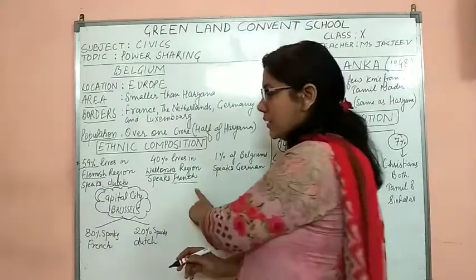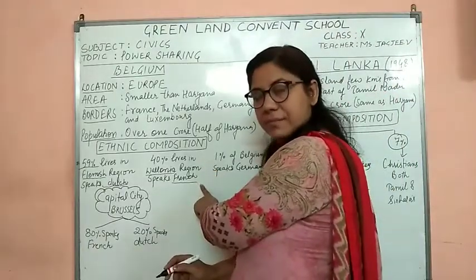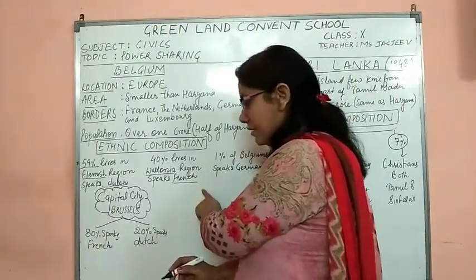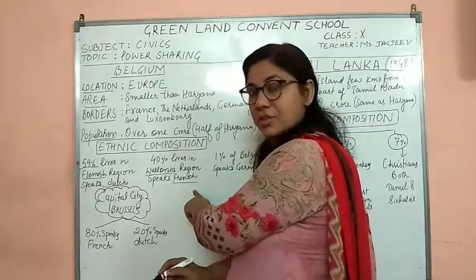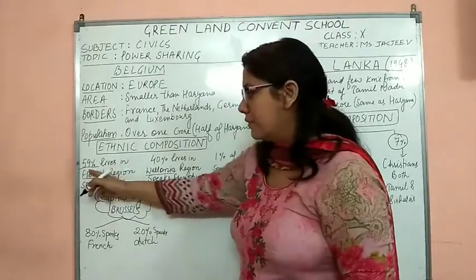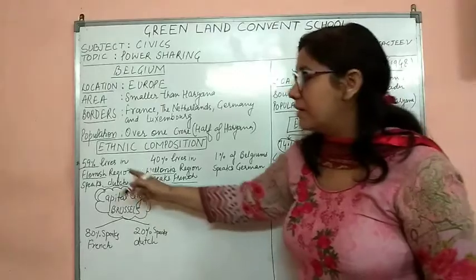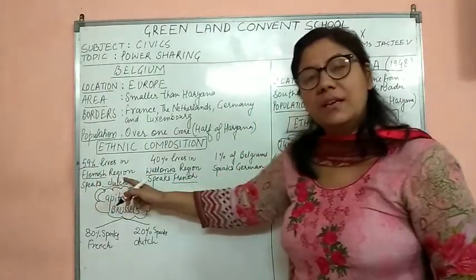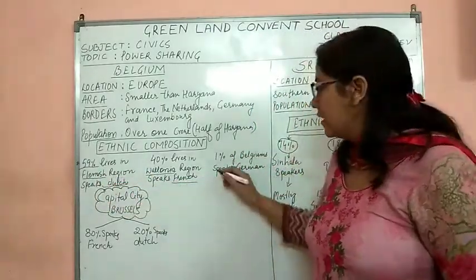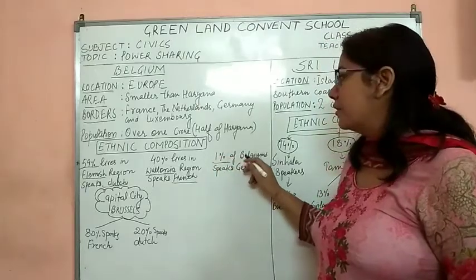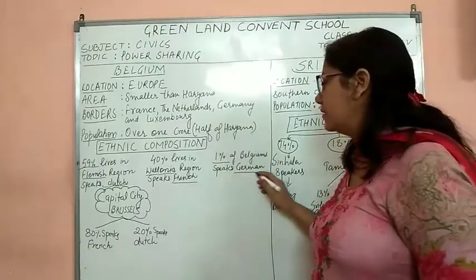It means French speaking people are fewer in the country. And 1% of the Belgian people speak German.